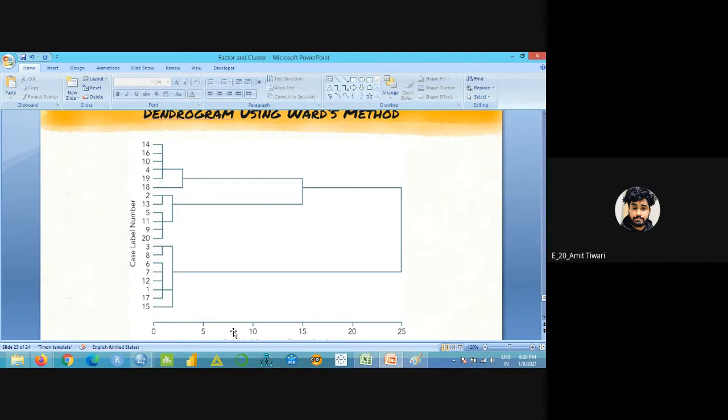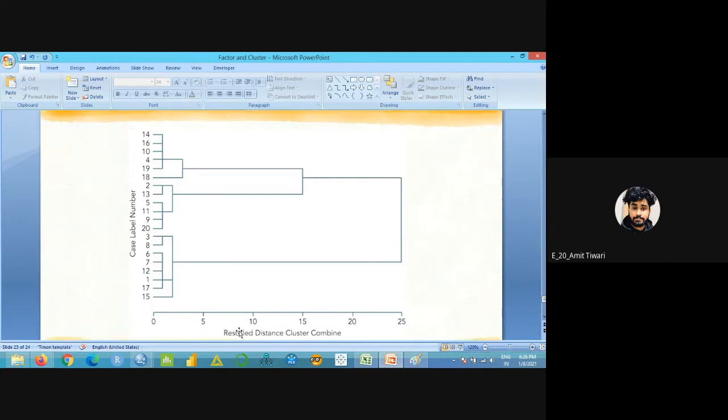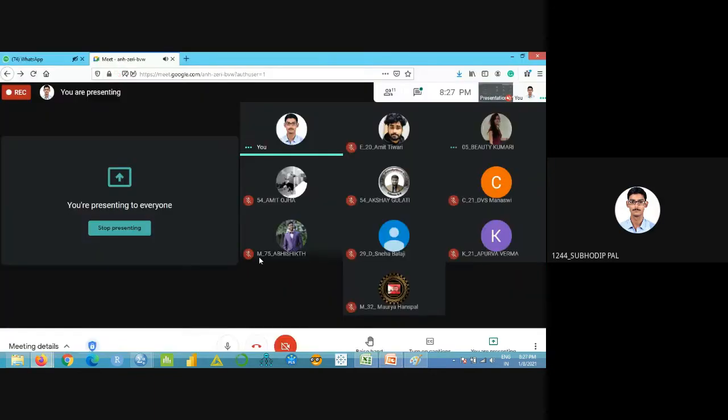What is this below thing, 0, 5, 10, 15, 20? It's just semi-partial R square, the total value of semi-partial R square. So they will ask, for example, at the value of 5 of semi-partial R square, how many clusters are there? Yes. Okay. Yeah, that's it. Do you have any doubt?